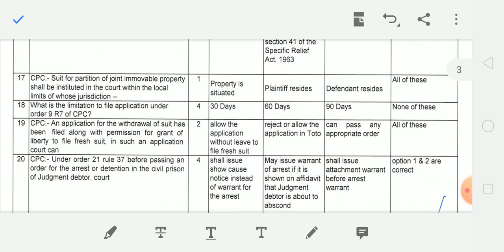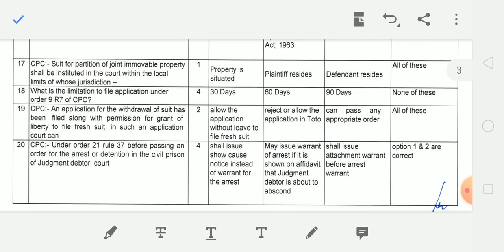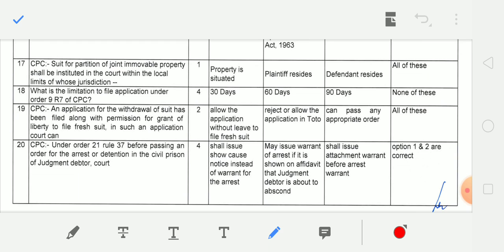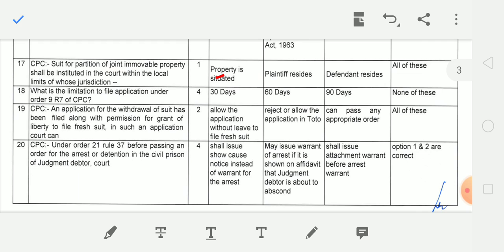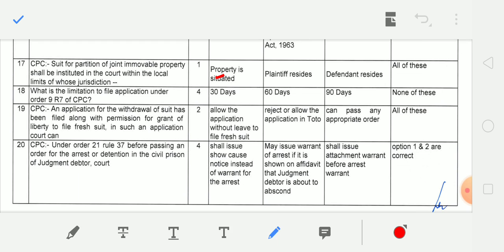Next question. Suit for partition of joint immovable property shall be instituted in the court within the local limits of whose jurisdiction? And the correct answer is where the property is situated. What is the limitation to file application under Order 9, Rule 7 of CPC? And correct answer is none of these.